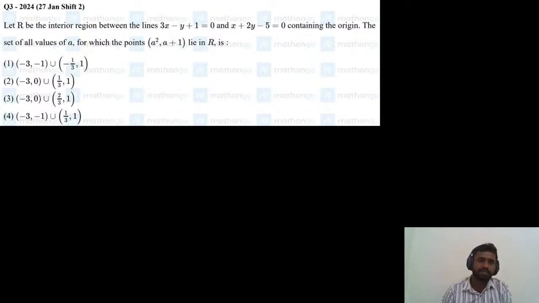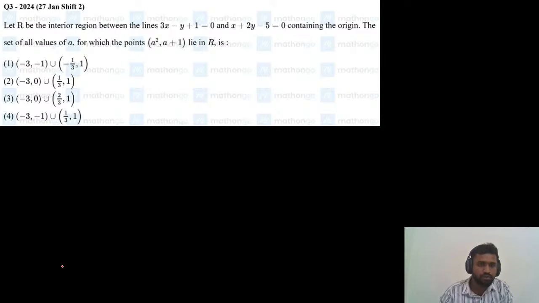Let R be the interior region between the lines 3x minus y plus 1 equals 0 and x plus 2y minus 5 equals 0 containing the origin. R is the interior region between these two lines containing the origin. The set of all values of a for which the point (a square, a plus 1) lies in the region R. Okay, so this is the question.